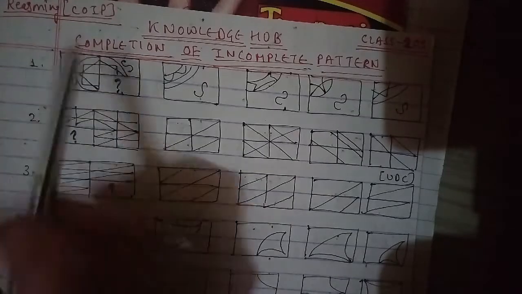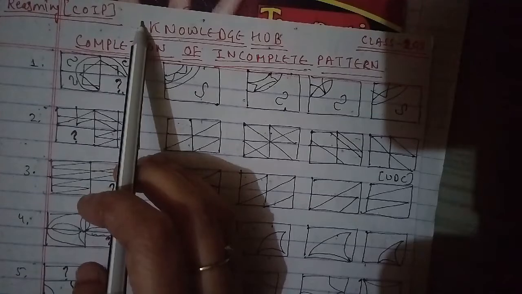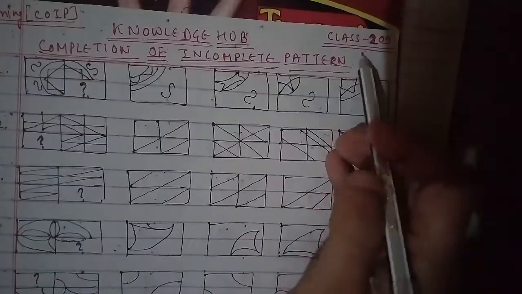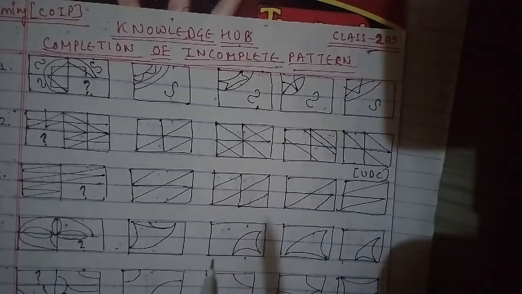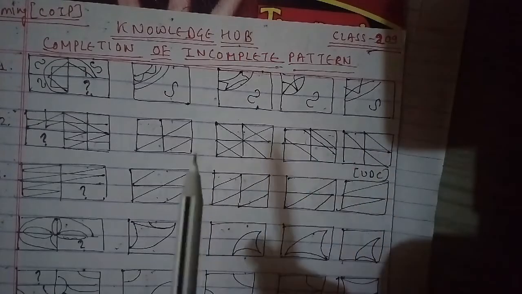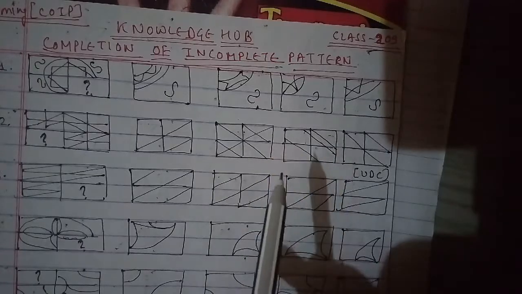Today we're going to start with discussing the reasoning topic, which is the completion of incomplete patterns. This is your 209th class. We had discussed in your 208th class where we had completed verbal reasoning and non-verbal reasoning, and where we had completed general mental ability and logic reasoning.